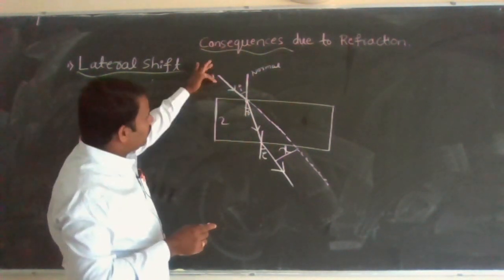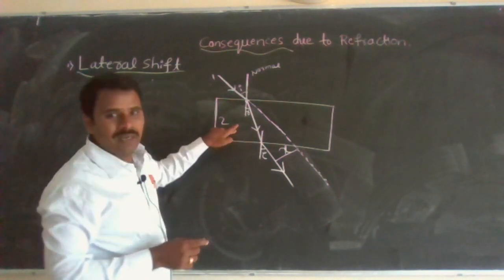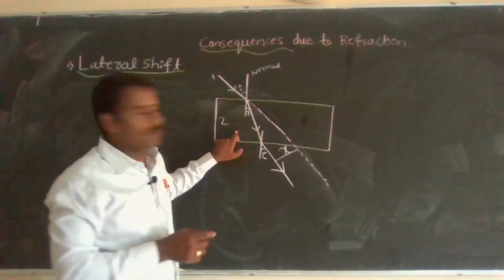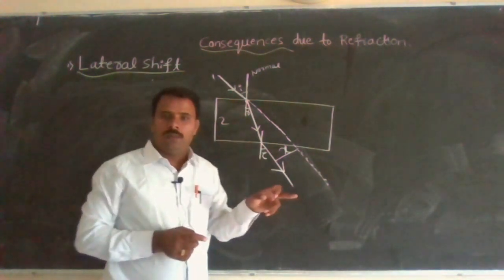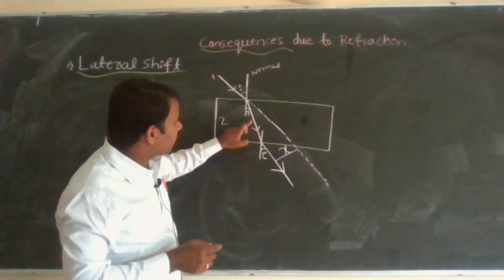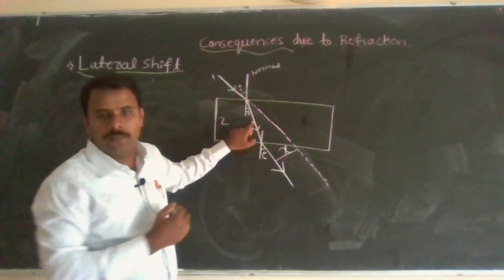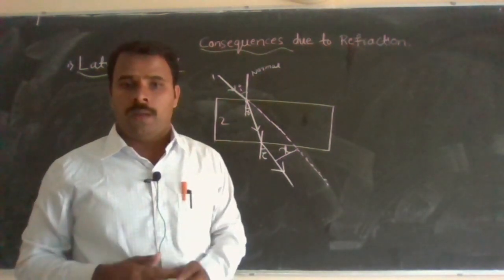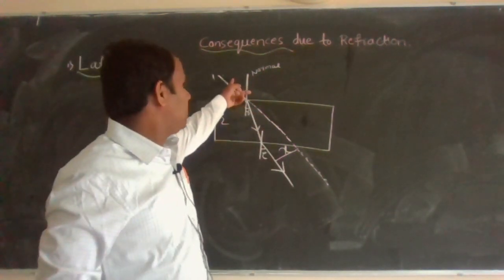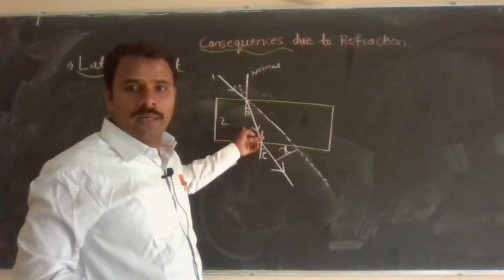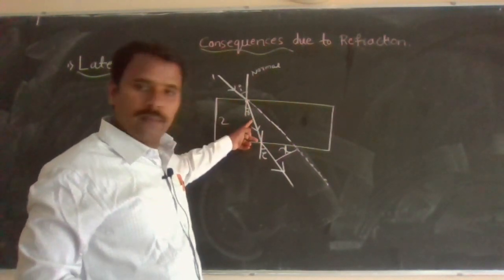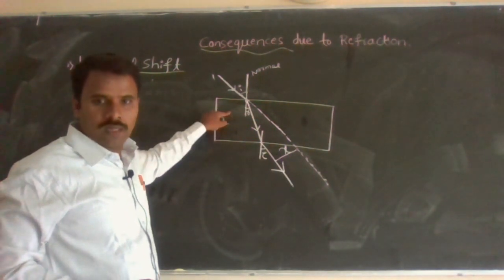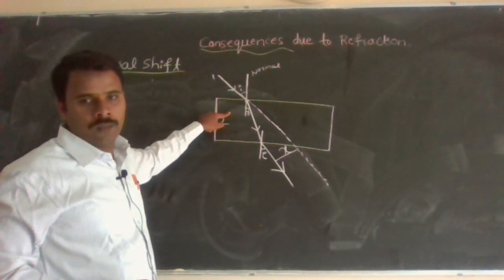When the ray of light is traveling from a rarer medium to a denser medium, glass being optically denser, the refracted ray is bent towards the normal.